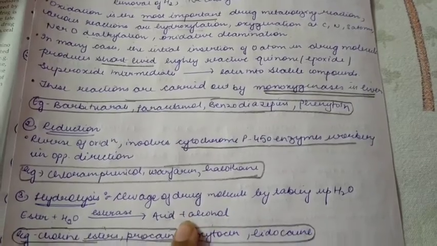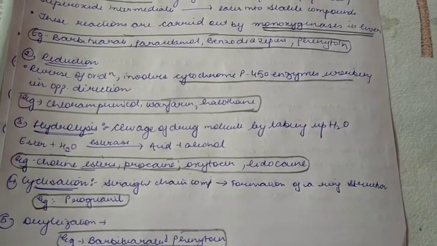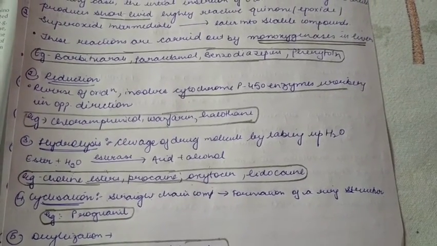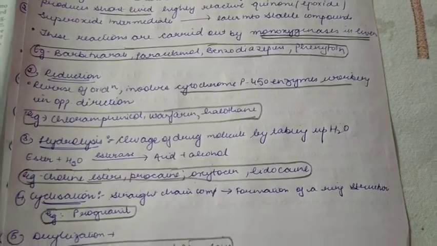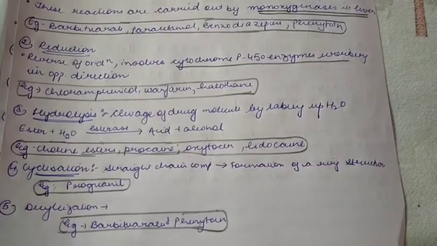Now hydrolysis. Hydrolysis is basically cleaving the drug molecule by addition of water molecules. Here the reaction is ester plus water, in the presence of esterase, giving us acid and alcohol. This mechanism is mainly shown by choline esters.